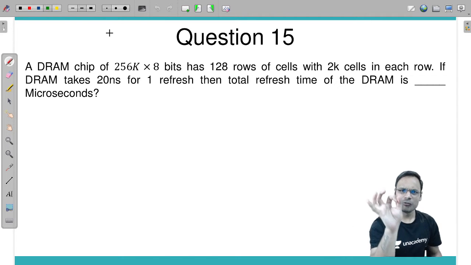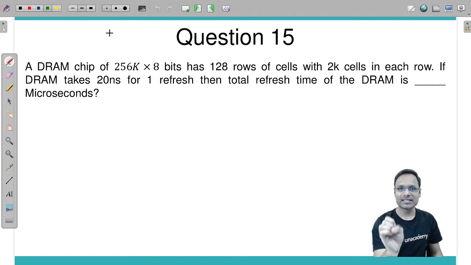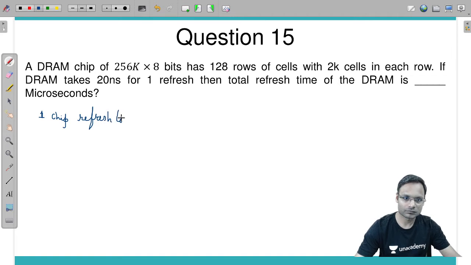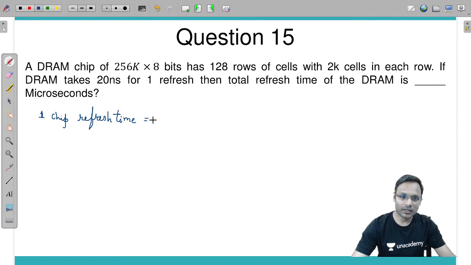Remember, it's a very simple concept which we discuss in the classroom, that one DRAM chip, one chip refresh time is equal to number of rows in the chip of the cells into one refresh time.